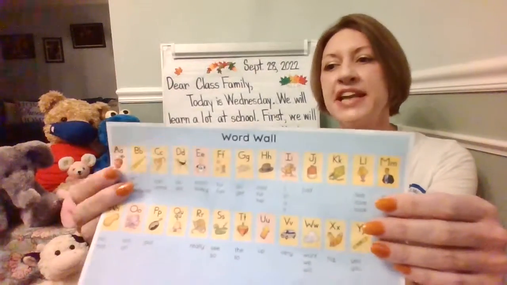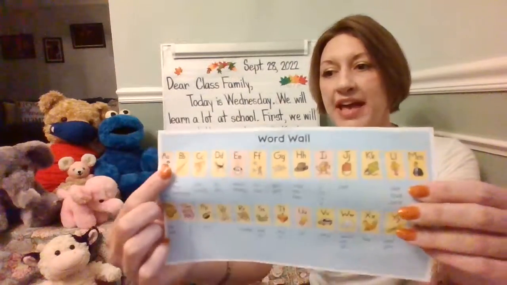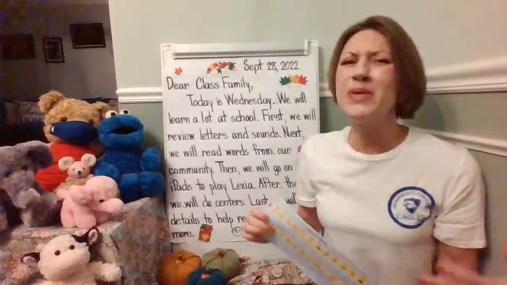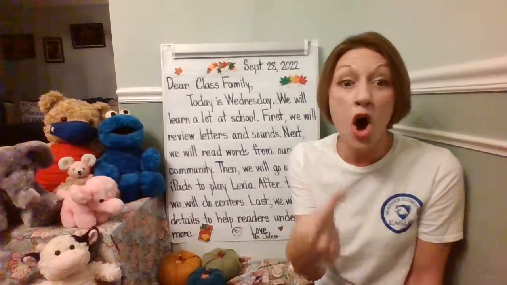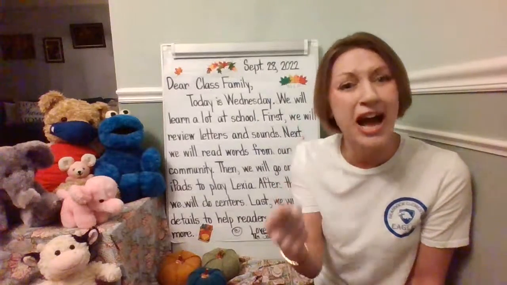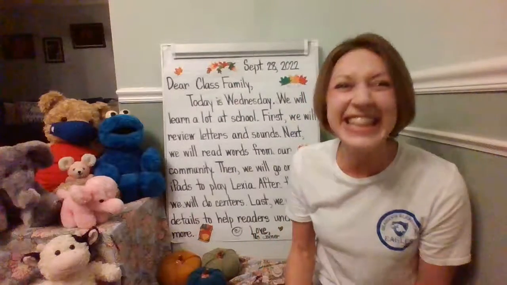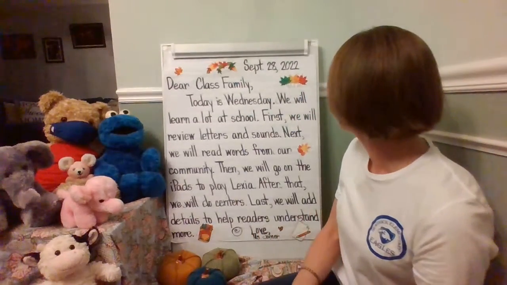A, E, I, O, and U. Notice the ones that have the red background. We have the vowels. A, like A, apple, A. E, ed, E. I, itch, I. O, octopus, aw, and U, up. So we're going to be moving our bodies. We're going to be using sign language. We're going to be using our mouths to speak, our ears to listen, our eyes to see, and we are going to be moving and learning letters and sounds. Let's see what else we're going to do.